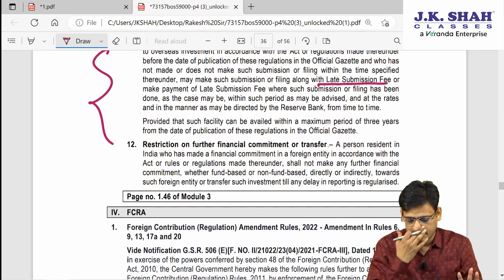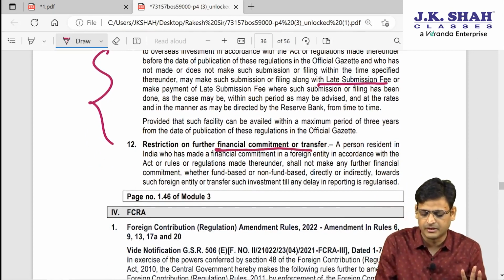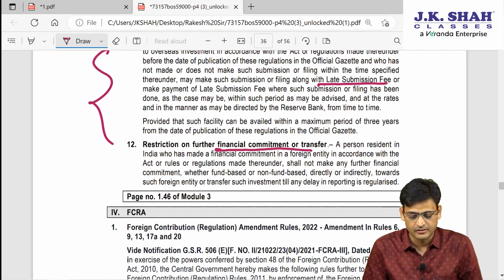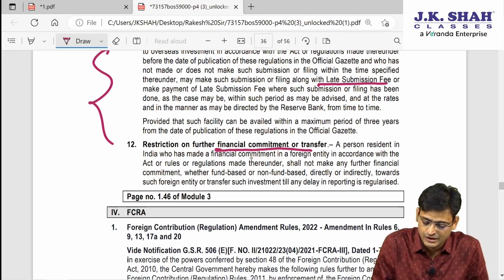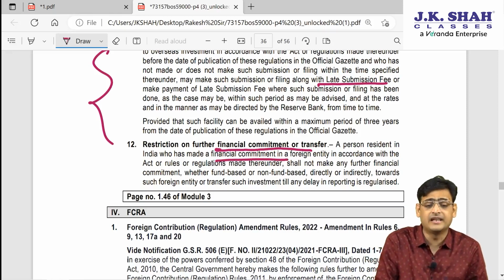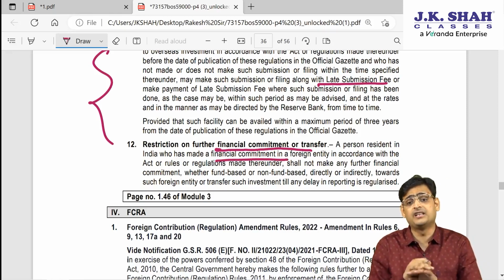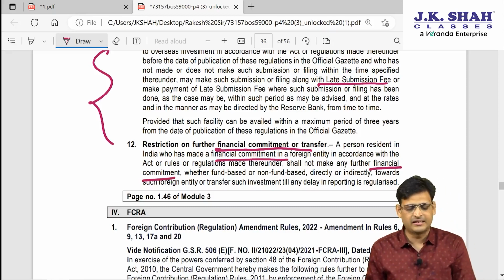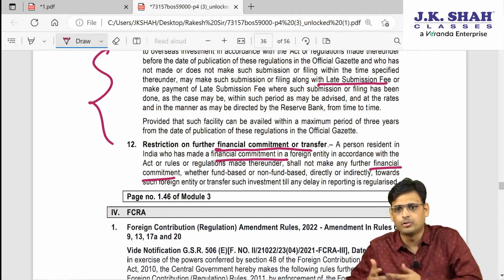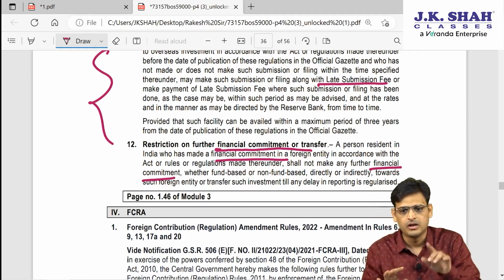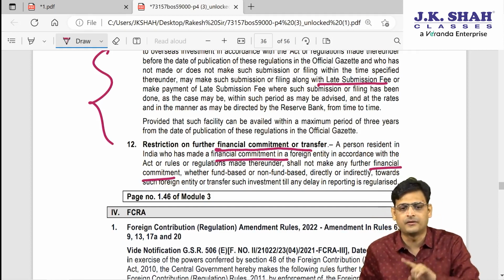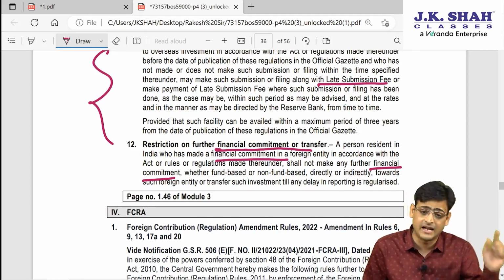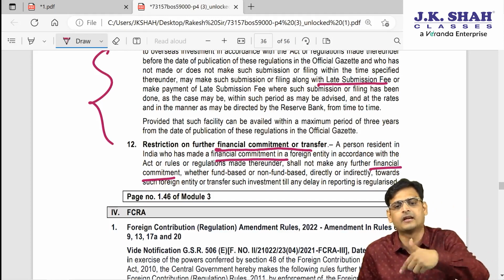And then the last point they are saying: restriction on further financial commitment or transfer. See what they are trying to say: if the person is PRI and has delayed in the reporting, then till the time he does not rectify the delay, he cannot make a further financial commitment. So if there is a delay in reporting and you want to make a further financial commitment, the government says stop. First rectify the delay, pay the late submission fee, file the report, and only then can you make any further financial commitment.